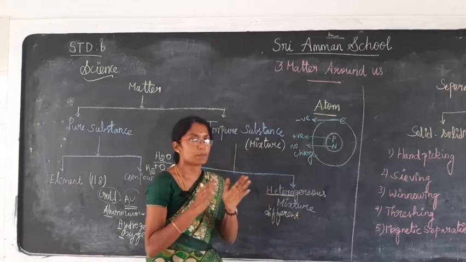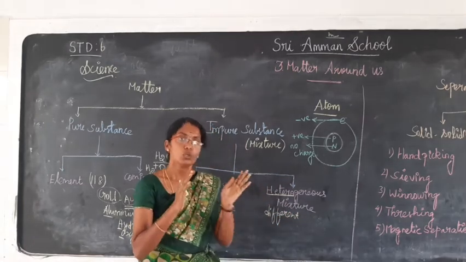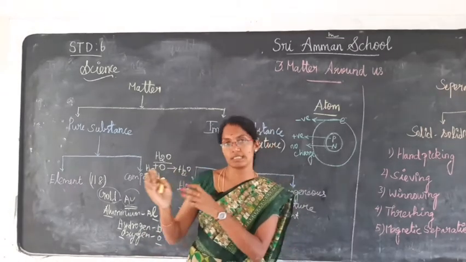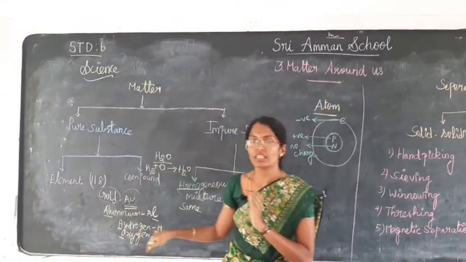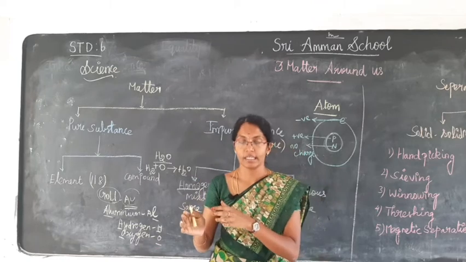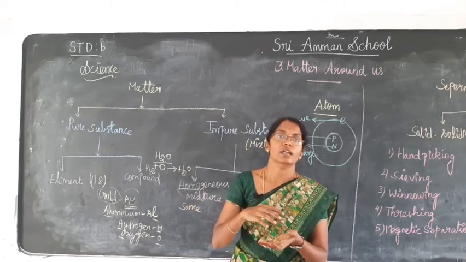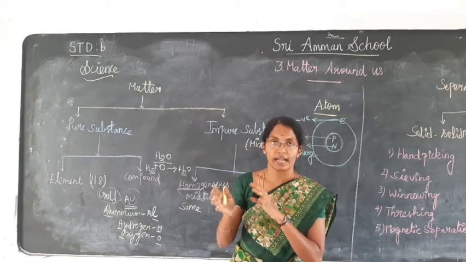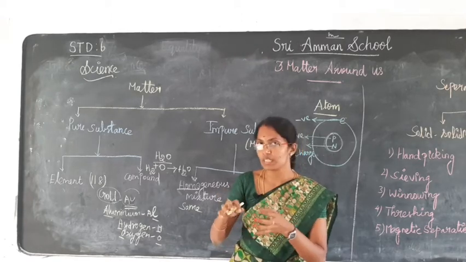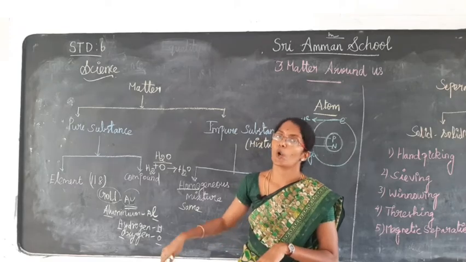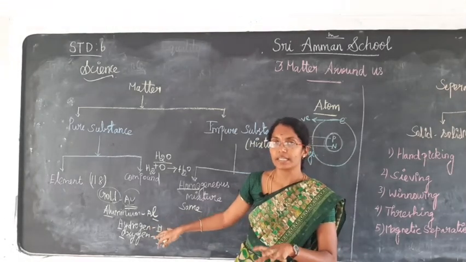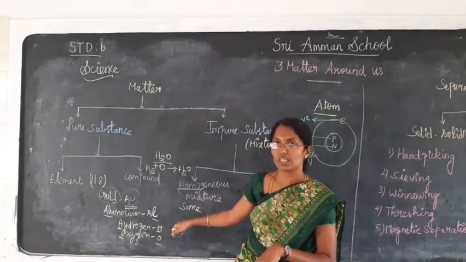If two substances are added and they mix completely and well, that is known as homogeneous mixture.